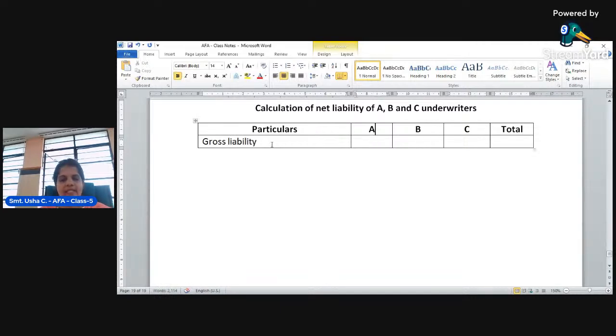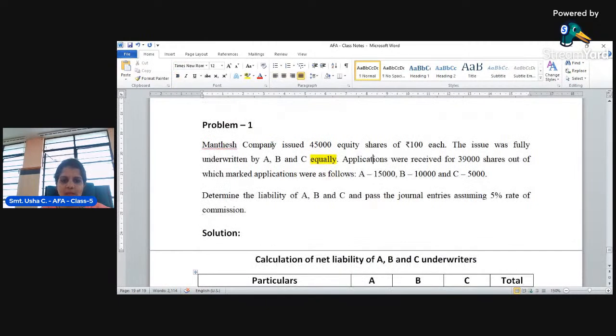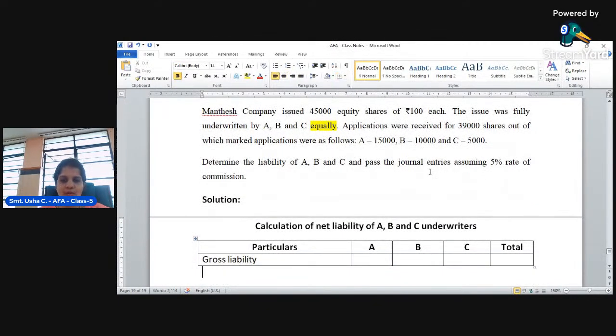What is considered as gross liability here? Look, the shares of the company are 45,000, and they are subscribed completely, and distributed among the underwriters equally. They are subscribing 45,000 shares equally among them. This is considered as gross liability.